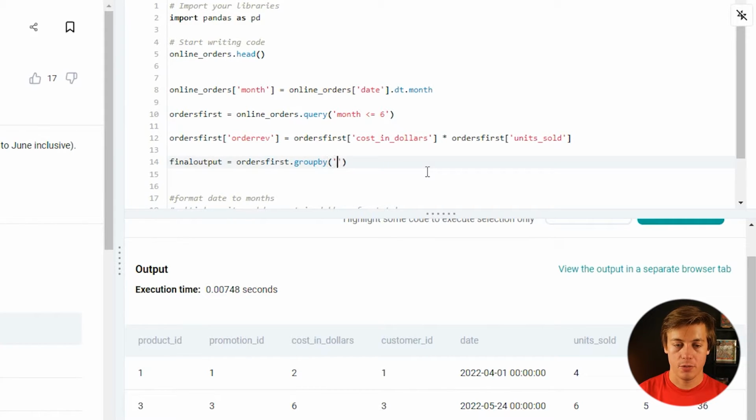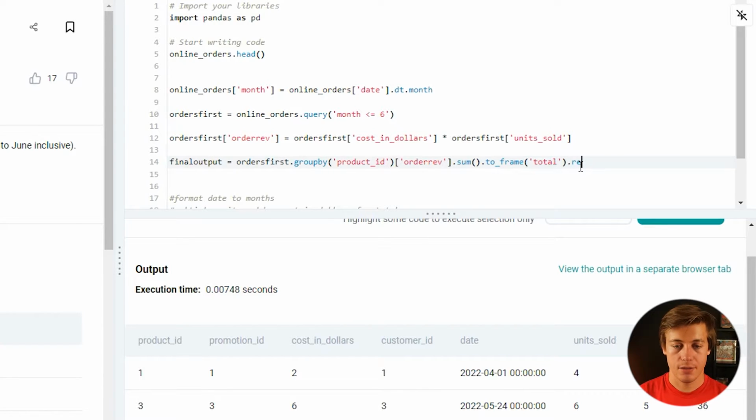And just to show you how this works this time without the brackets, right? Then we're going to put brackets over here, order rev like this. Now you need to put a sum. The last time we've done counts because we just have to see how many, but this time we're finding the total. So just put sum over here, and then what we're going to do is dot to frame. So to frame like that. Then we're just going to name total.